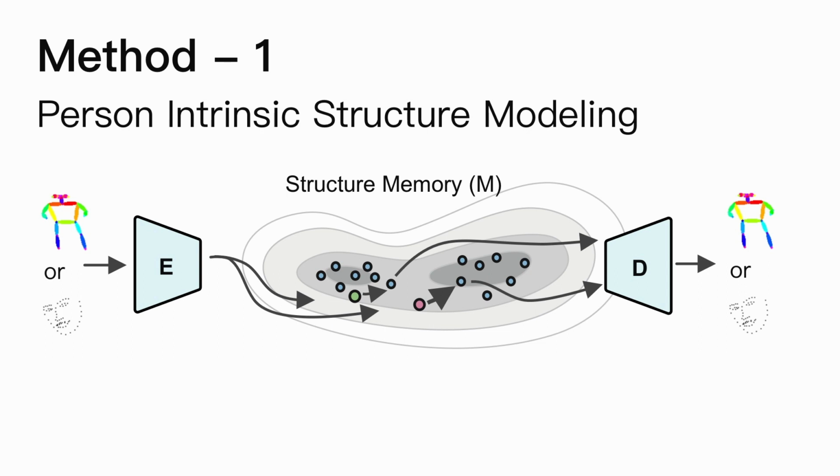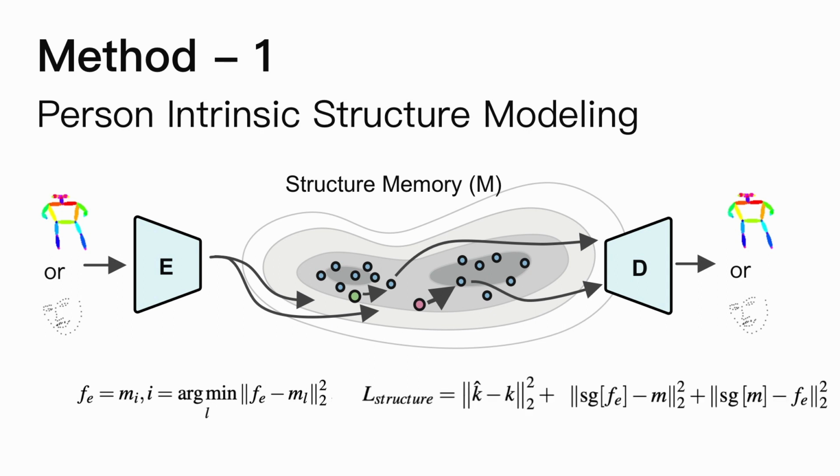In training, given the structure keypoints, the encoded feature is compared with the memory bank, and the most similar ones are retrieved as the output, then decoded by the decoder. We choose to use the discrete space rather than continuous space because the layout, as a weak condition, may not provide enough information to predict from a continuous space. The loss has two parts. One is the MSE loss between the reconstructed keypoints and the ground truth, and another is the L2 distance loss between the encoded feature and the memory bank feature with the nearest distance.